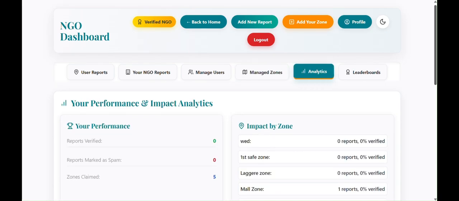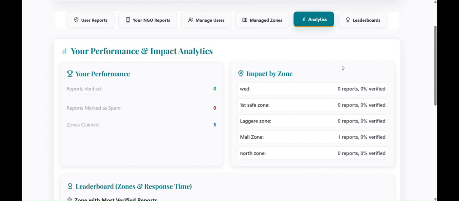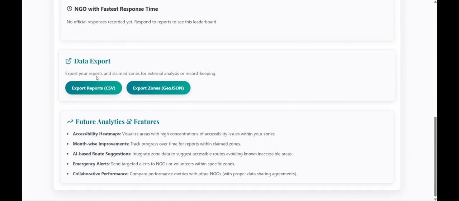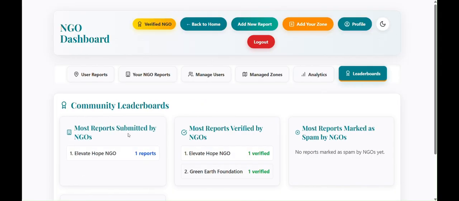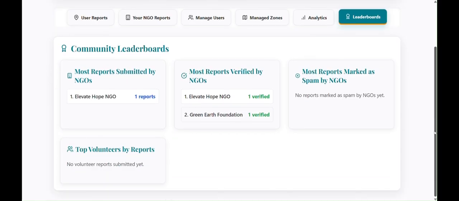Then the analytics. If we move to analytics, it represents the performance, the zones created, and the verifications done on those. We can also export the data as a CSV and also as GeoJSON, including the geographic data fields. And here we find the leaderboards. Since I have not added so many NGOs, the leaderboard can't be shown more efficiently. So this is how the leaderboard looks.